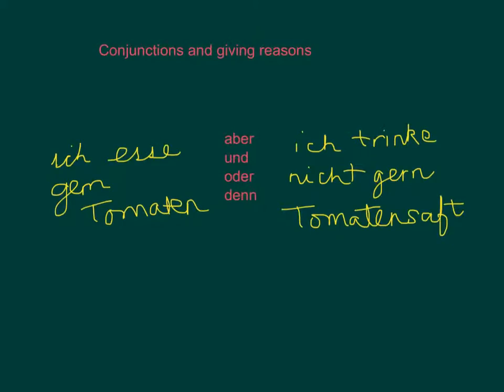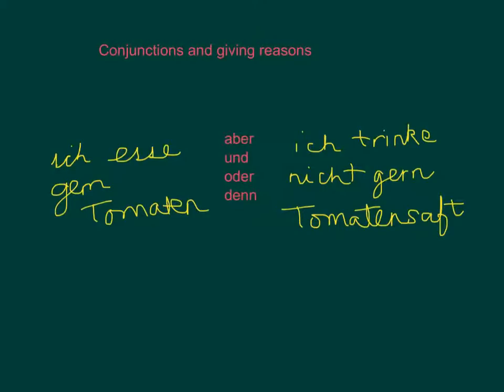Now, just a quick recap really. There are 4 coordinating conjunctions in German. These are aber, und, oder, and denn. Aber, but, und, and, oder, or, and denn, because. They should always be used at all times to give a really good flavour to the work. Now, I've put 2 yellow sentences either side of them just to sort of illustrate.